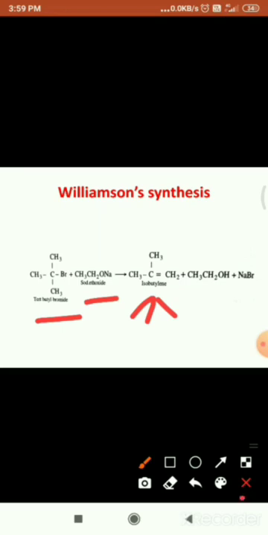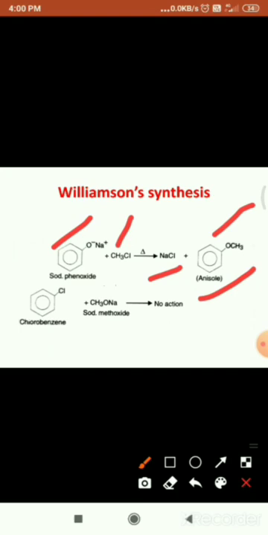In the same way, it is essential to make the right selection of reactants for preparing alkyl aryl ethers. For example, if we want to prepare the anisole molecule, sodium phenoxide should be treated with methyl chloride. Then with the elimination of sodium chloride, we get anisole.